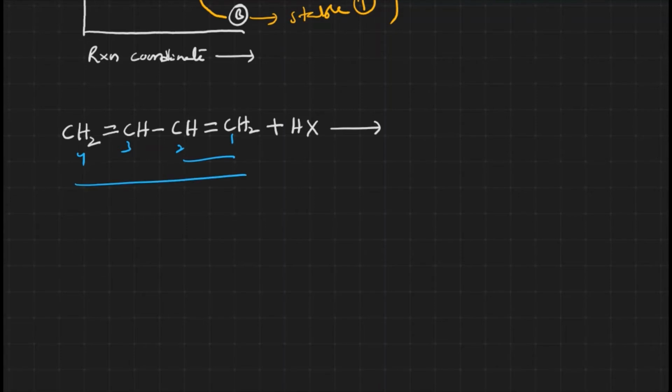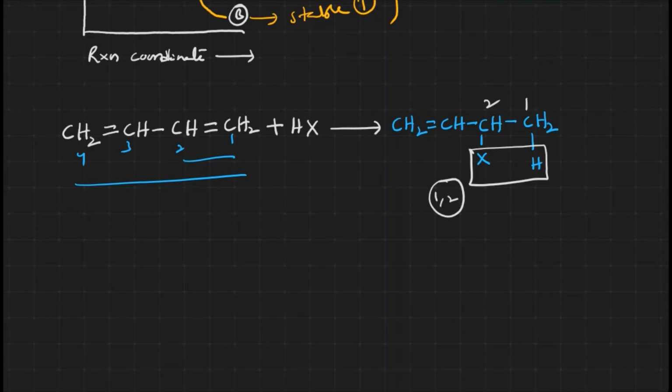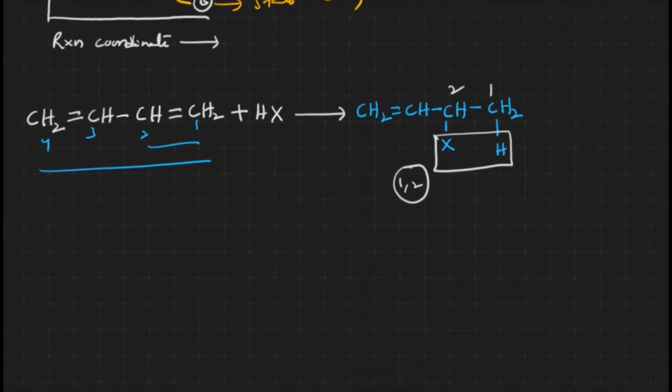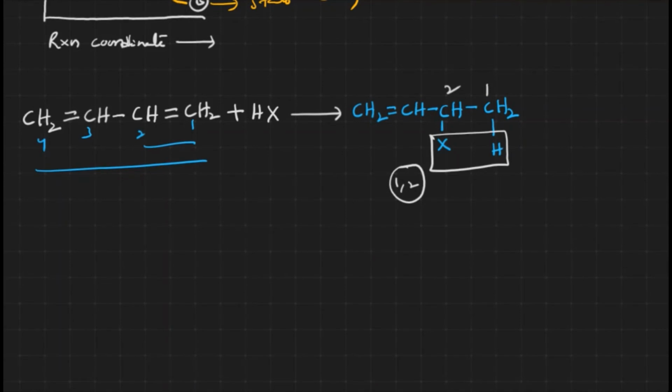How does this take place? If 1,2 addition takes place, let me write it here: CH2=CH-CHX-CH3. This is addition taking place at the 1,2 position, that's 1,2 addition. And we can also get 1,4 addition.